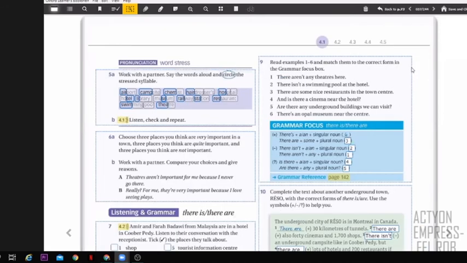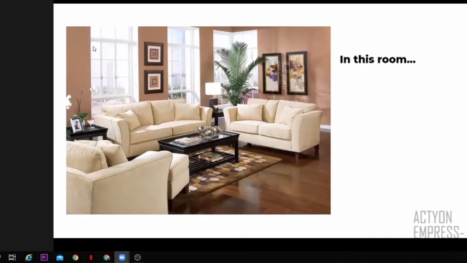So let's practice the use of there is or there are. Okay, look, we're going to practice together, and I need participation of any of you. Listen to the instruction. You have to pay attention to all the objects that you can see in this living room. Let me tell you some vocabulary. For example, these are sofas, this is an armchair, this is a plant, we have a lamp, we have these pictures, windows, table, carpet, floor.